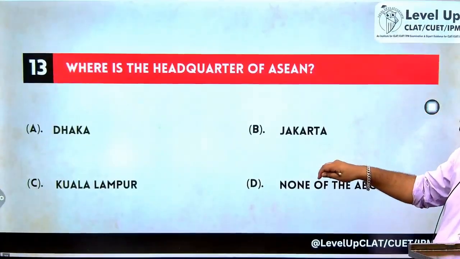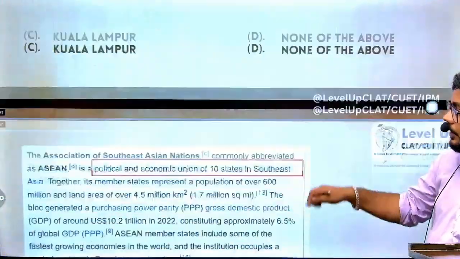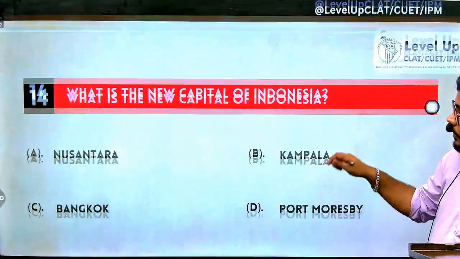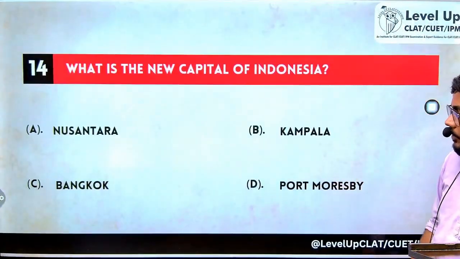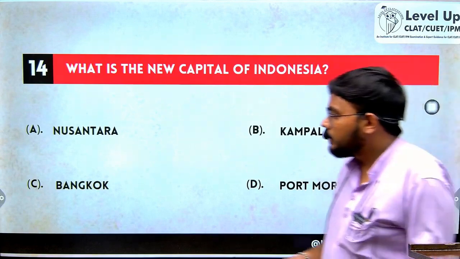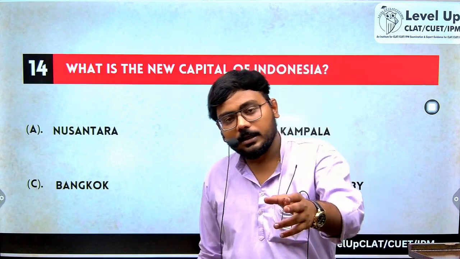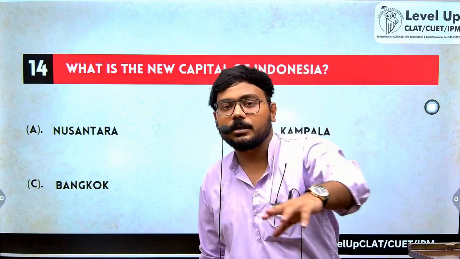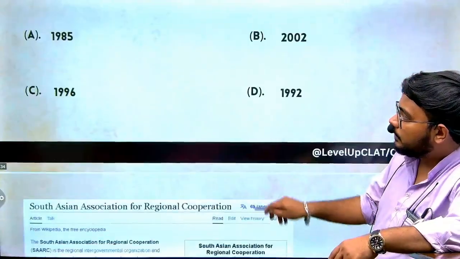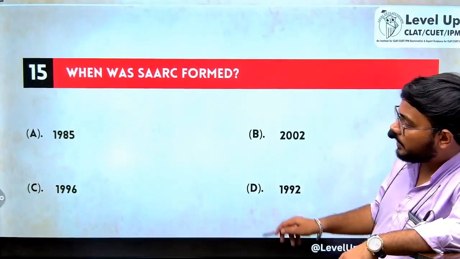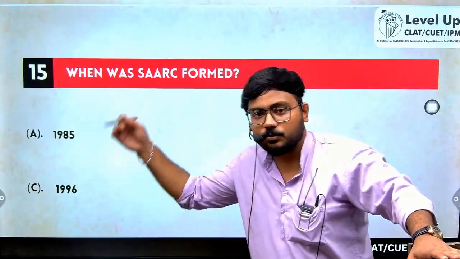So where is the headquarters of ASEAN? As told earlier, Jakarta, Indonesia. What is the capital of Indonesia? The capital of Indonesia got recently changed. So the answer is Nusantara. The capital is Nusantara. The headquarters of ASEAN is in Jakarta. When was SAARC formed? SAARC was formed in the year 1985, as told previously.